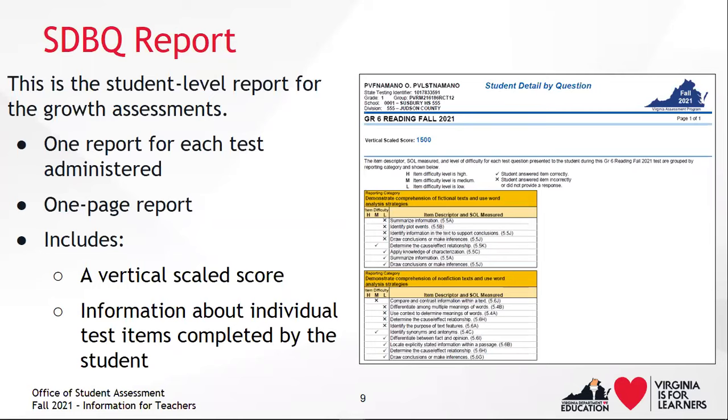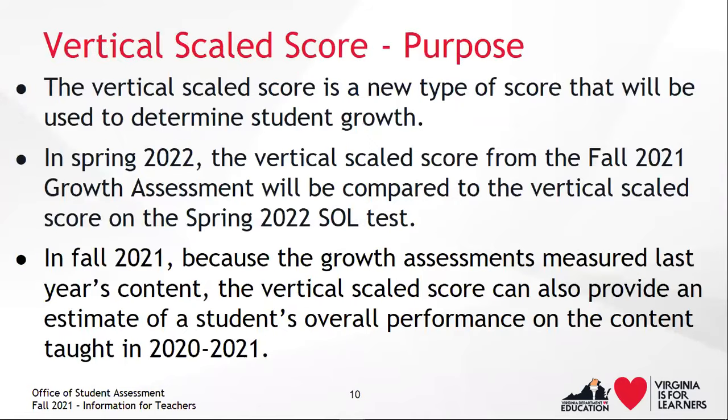As well, there are item descriptors in each reporting category representing the test items answered by the student. Since the student demographic information and the test name on the report is pretty straightforward information that you're likely familiar with, I'm going to begin this part of the presentation by talking about the vertical scaled score on the report.